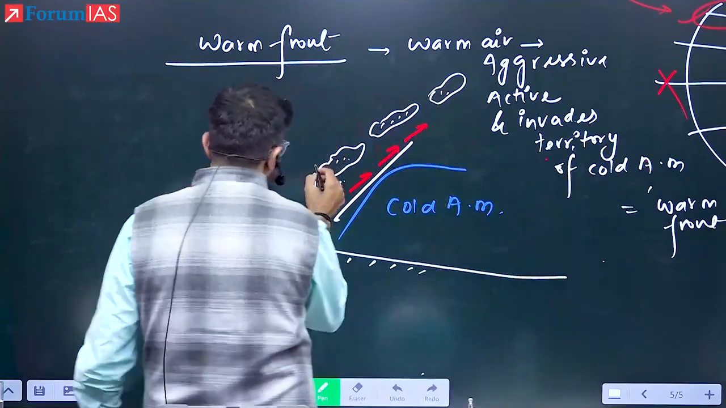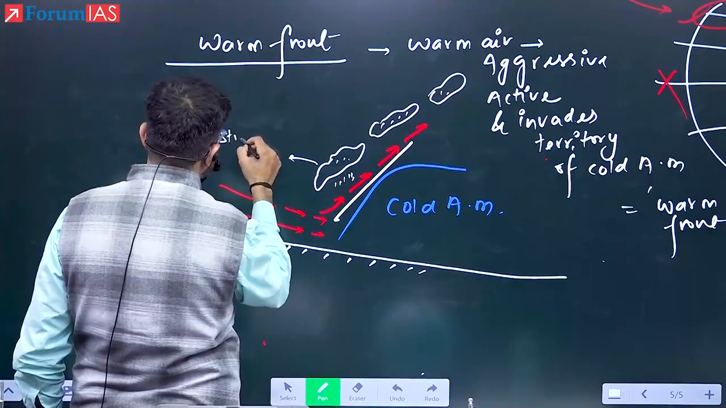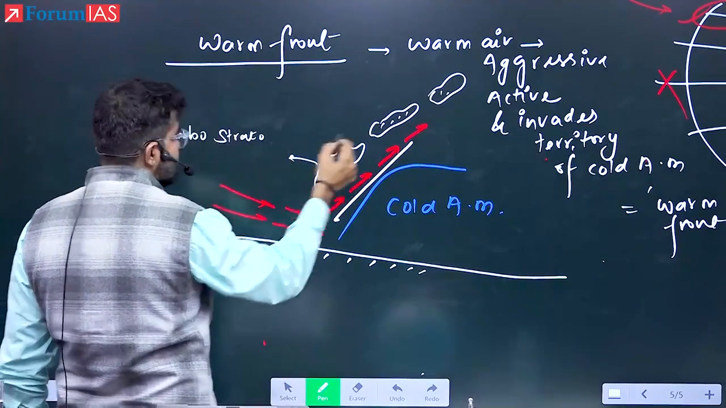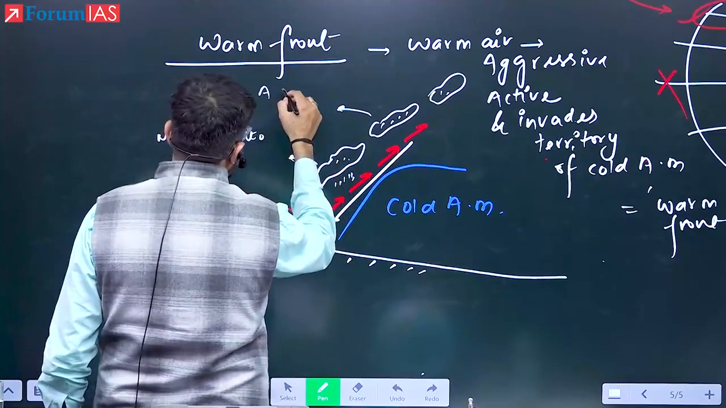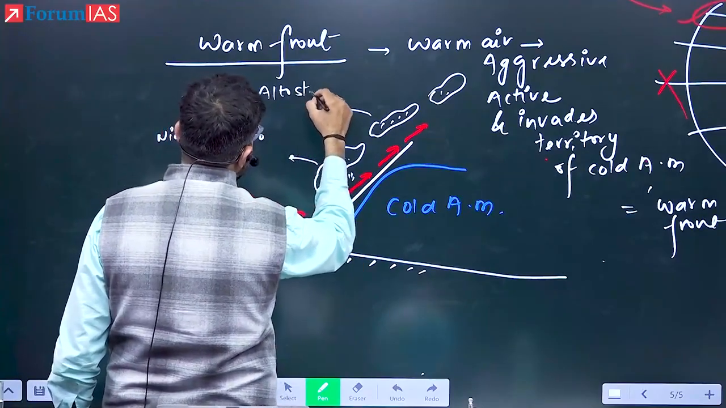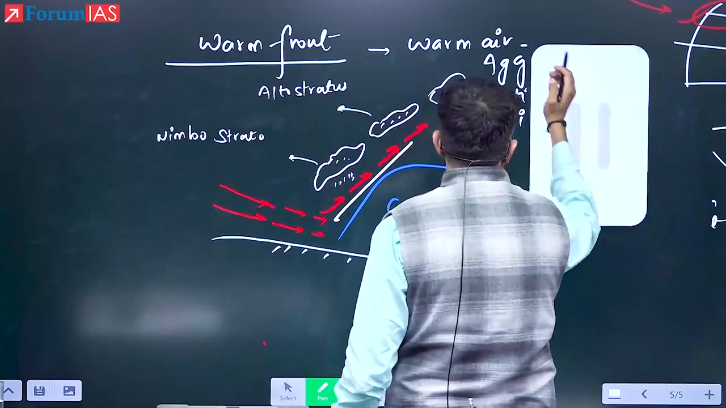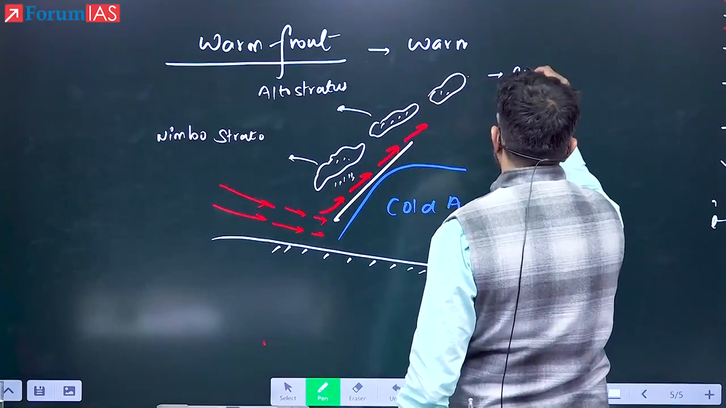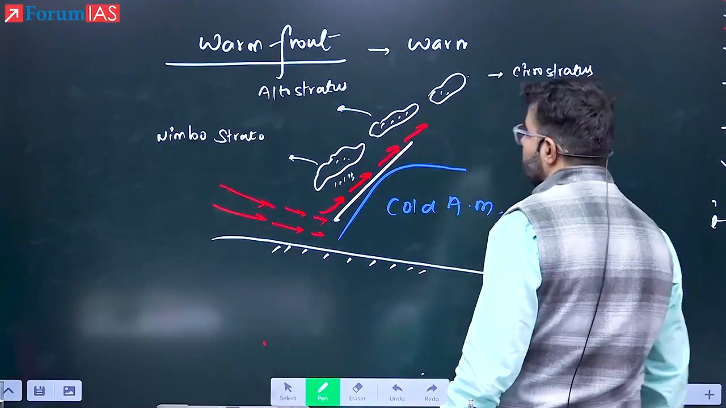Now see here, if it is causing the rainfall, then we will call them nimbostratus. This is in the mid cloud, 2.5 to 6 km. It is known as alto, and its shape is stratus, so it will be known as altostratus cloud. The upper cloud, that is here, will be known as cirrostratus. This is cirrostratus cloud.